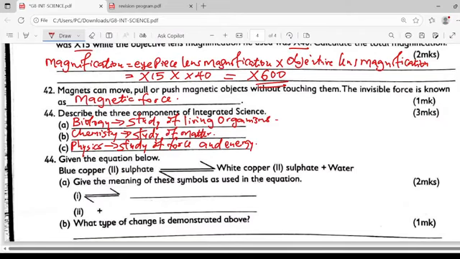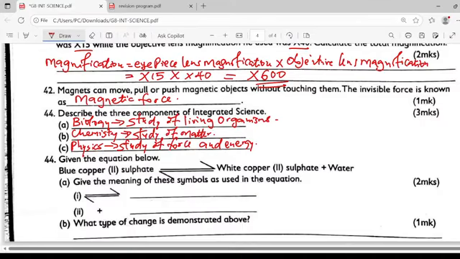Given the equation below, blue copper 2 sulfate, then you can see the end product, white copper 2 sulfate plus water, and it is reversible. The blue copper 2 sulfate can be changed to white copper 2 sulfate plus water, and once it undergoes a certain process, it can go back.